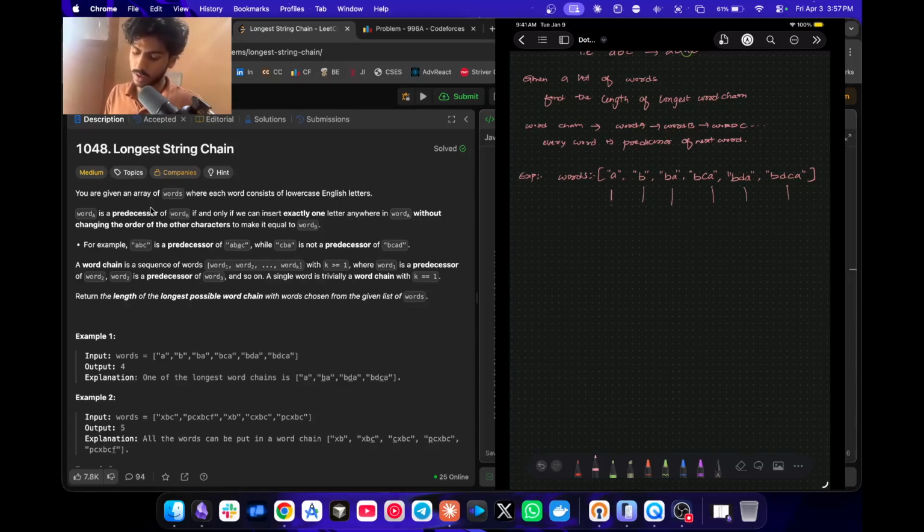So what is the word chain ending at A? Here it will have only A, because A is a word of a single character. And what will be the word chain ending at B? It will be only B, right?